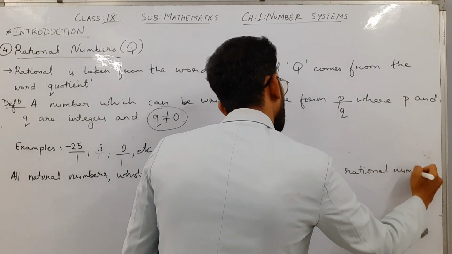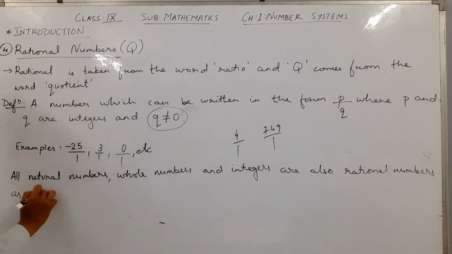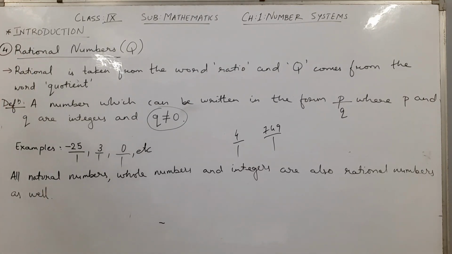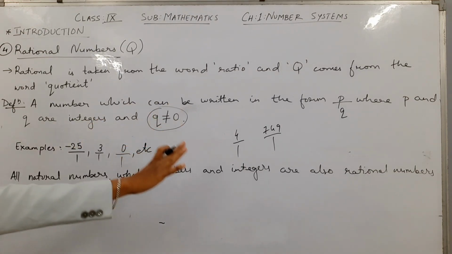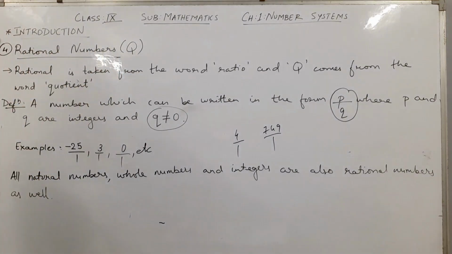You can understand from this example that I can write 1 as the denominator and I can say that those numbers are rational numbers. The definition is, understand, very simple: a number which can be written in the form of P by Q, where P and Q must be integers.